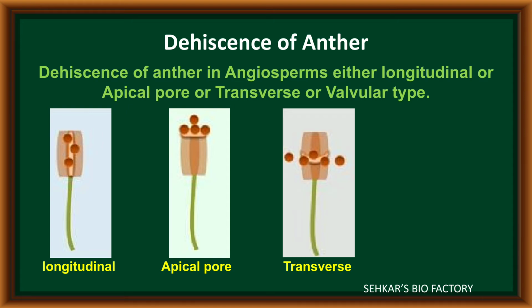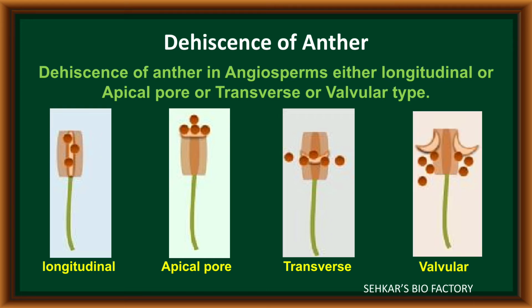In a few plants, the anther breaks transversely to release its pollen grains. It is called transverse dehiscence. In a few plants, the pollen grains are released to the outside of the anther with the help of lateral openings. Now it is called valvular dehiscence. In this way, after completion of anther maturation, with the help of anther breakdown or dehiscence, pollen grains are released to the outside.